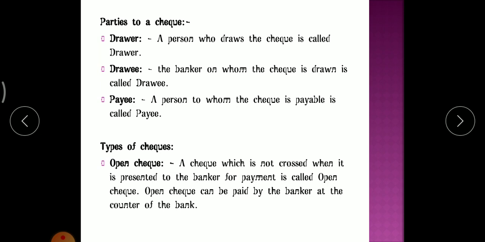Let's see the types of checks. First is the open check. A check which is not crossed when it is presented to the bank for payment is called an open check. Clear? So what do we mean by a cross check? Let's see that in the upcoming slides.